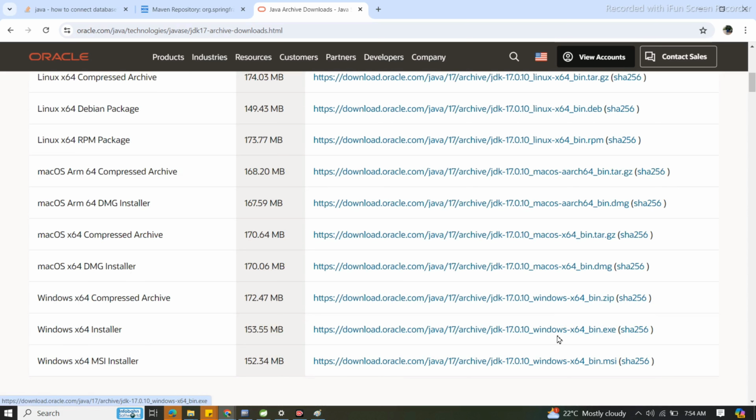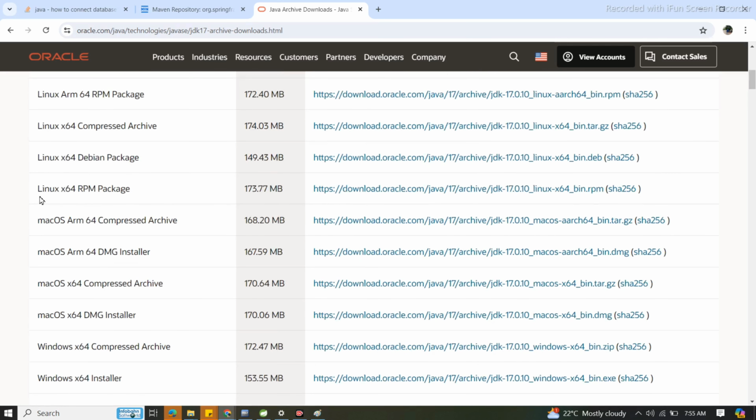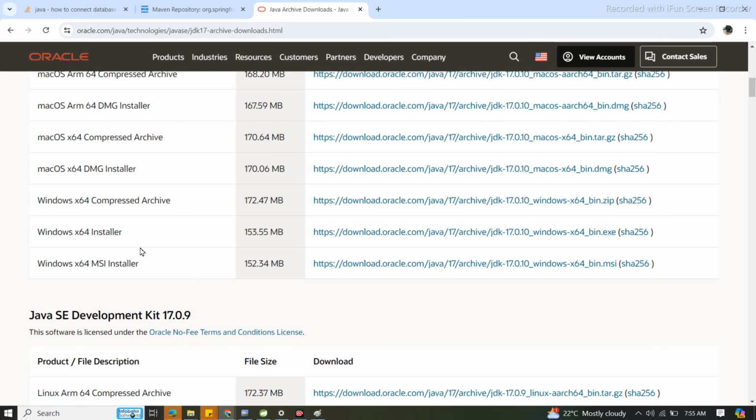We can download this by clicking on this binary file. If you are having Mac OS, you can download this one. If you are having Linux or Ubuntu, you can download this by clicking on this link. But currently we are having the Windows x64 installer. You just need to click on this download button.